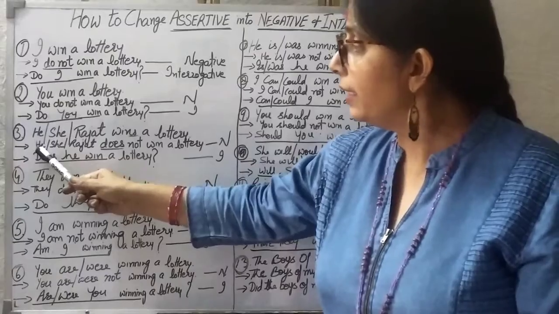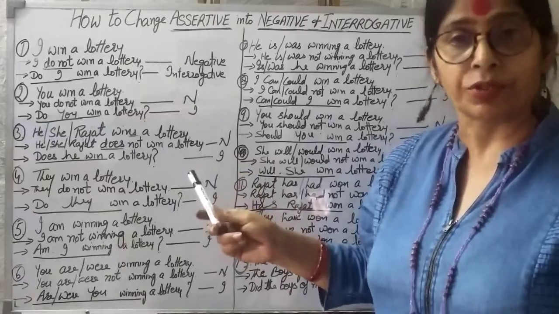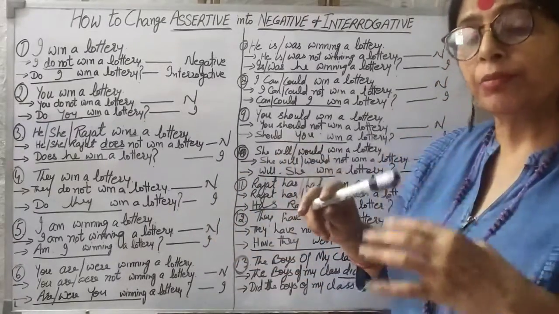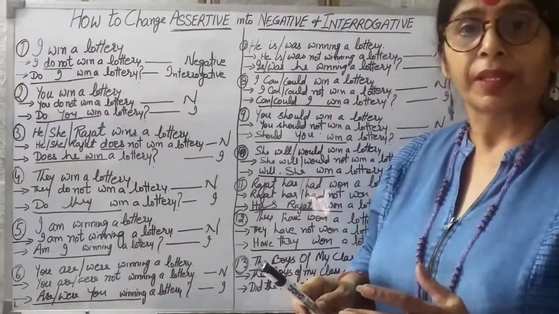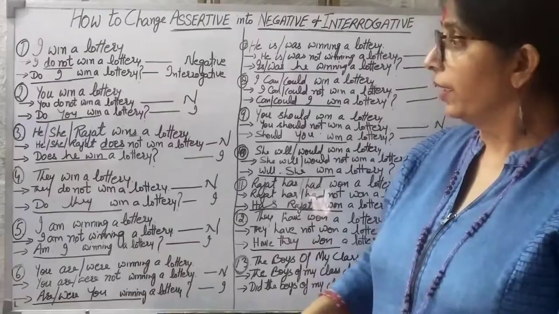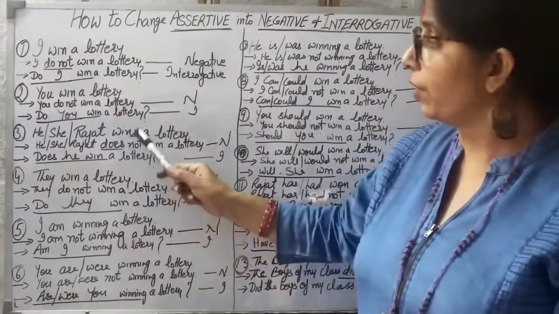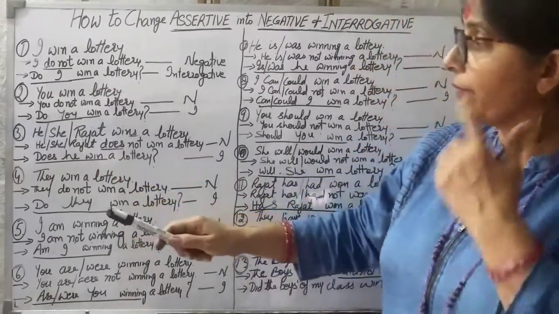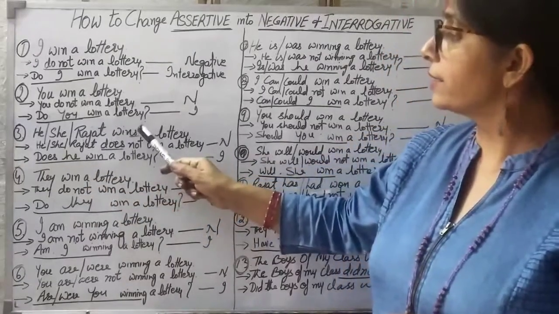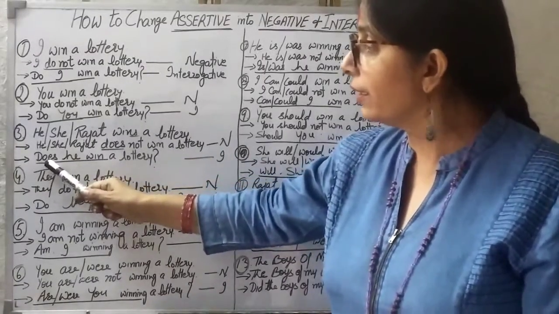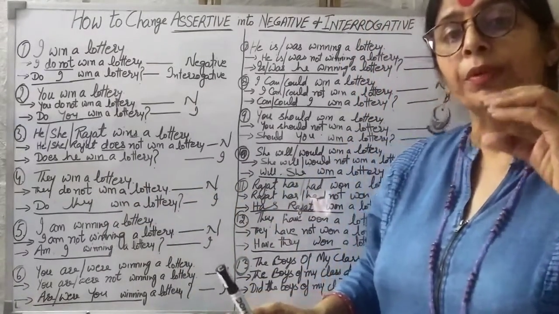So we will write he does not win a lottery, or she does not win a lottery, or Rajat does not win a lottery. And when we come to interrogative, this does will become the beginning word, because now this is the helping verb we have. And why does? Because in the sentence we had wins. That's why now we have the word does. And when we have already taken does, ES over here, now we will remove S from here. So we will write, does he win a lottery? Now we will not write wins a lottery. This is the common mistake.